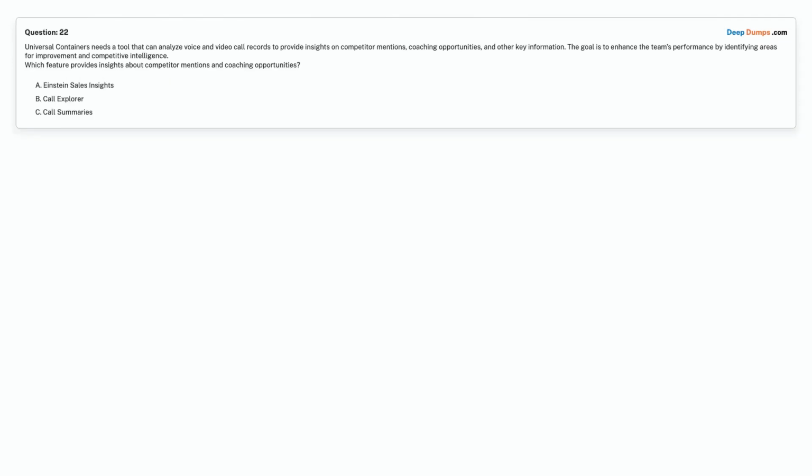Question 22. Universal Containers needs a tool that can analyze voice and video call records to provide insights on competitor mentions, coaching opportunities, and other key information. The goal is to enhance the team's performance by identifying areas for improvement and competitive intelligence. Which feature provides insights about competitor mentions and coaching opportunities? Option A. Einstein Sales Insights. Option B. Call Explorer. Option C. Call Summaries. Choose the correct answer.